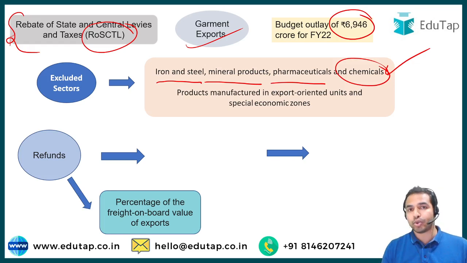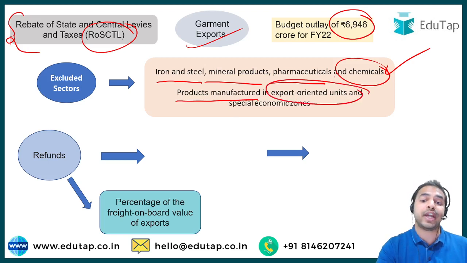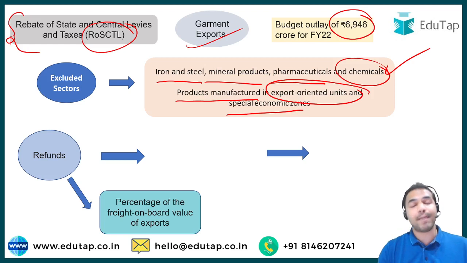And the government has also announced that the products manufactured in the export oriented units and special economic zones are also not eligible to get the benefit under the RODTEP scheme. So I hope that this is very much clear to all of you.